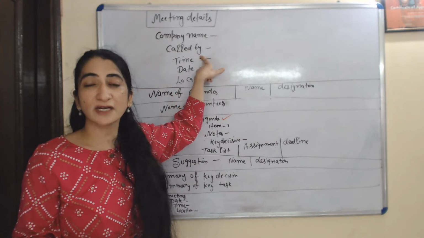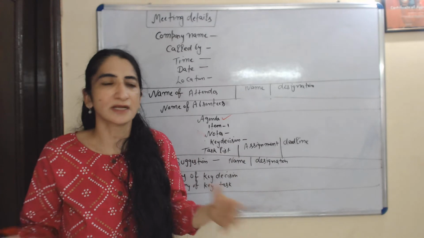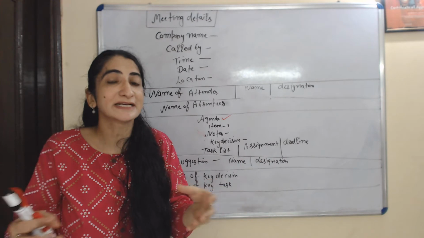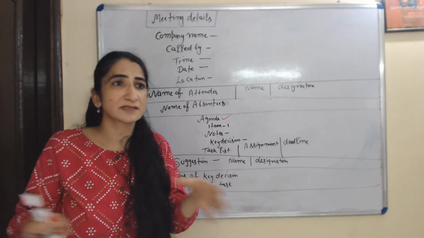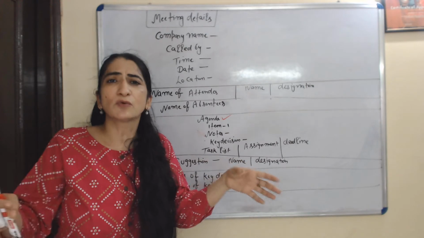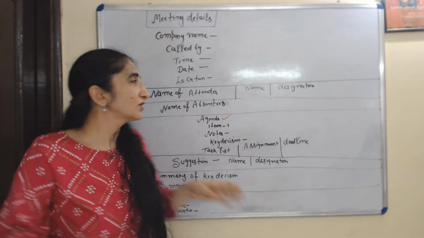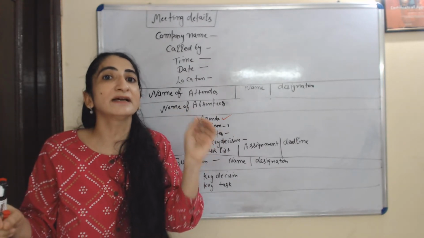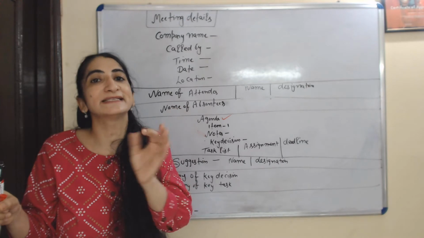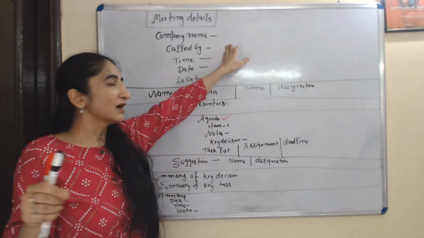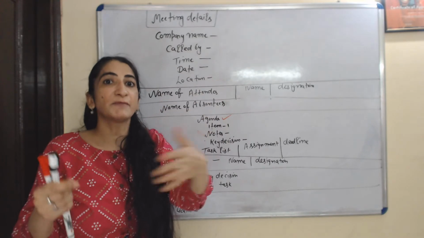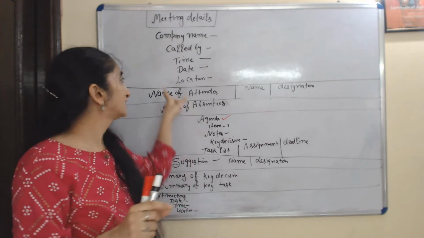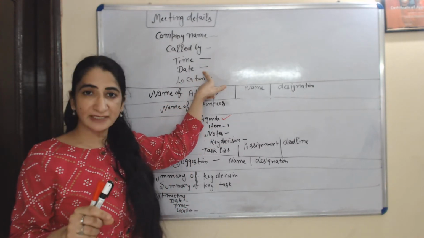Then who called the meeting? There are so many employees working in the organization. Sometimes a meeting is called by the chief executive officer, sometimes by a human resources executive, sometimes by a marketing manager, sometimes by a production manager, sometimes by the IT team. You have to write his or her name with his or her designation. Okay, then time, meeting date, then location.